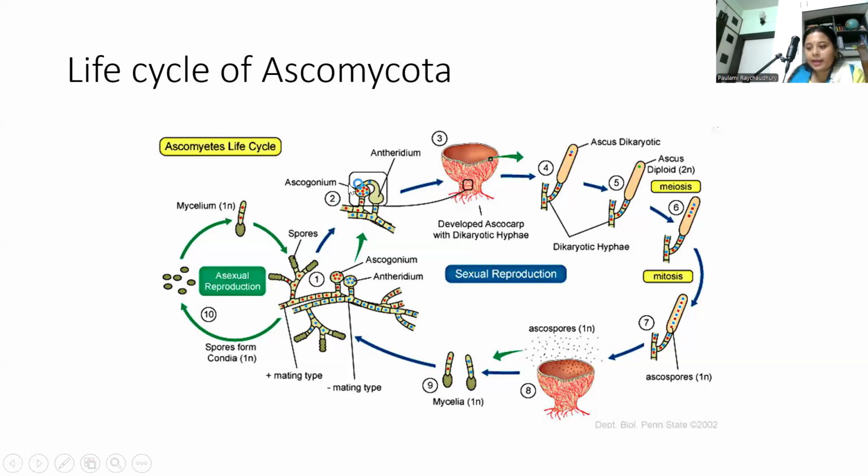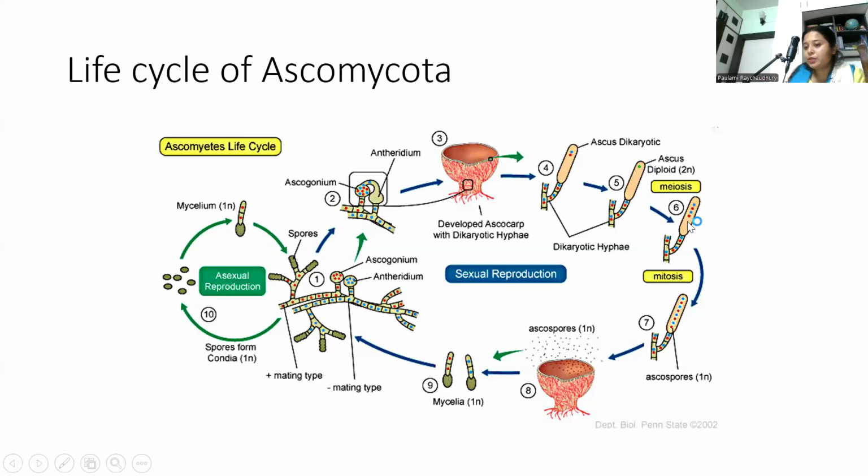It has N plus N nuclei, and then the ascocarp forms. This is the ascogonium, and this is the antheridium. The ascocarp is formed with dikaryotic hyphae. This is the fruiting body. And then the ascus, a sac-like structure, develops. This is the ascus, with both blue and red nuclei. So they are dikaryotic and fuse to form diploid 2N nuclei.